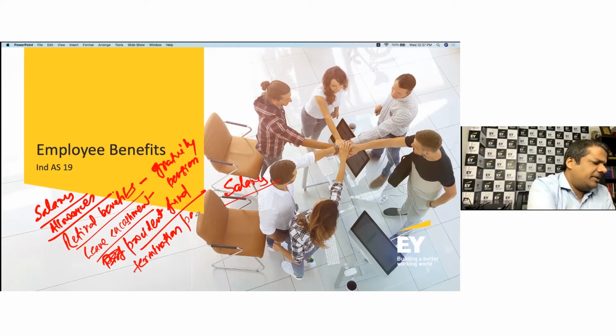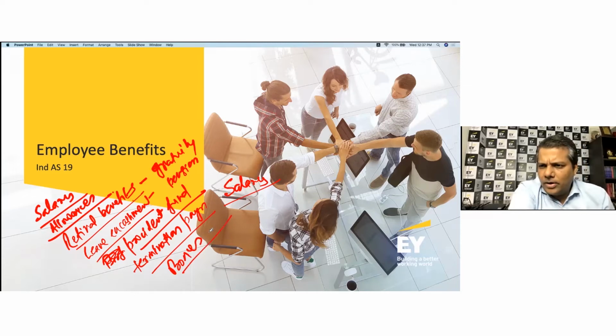There could also be bonus, which you get paid as part of your employment arrangement, and so on and so forth. So essentially, employee benefit means what you as an organization are required to pay to your employees, and from an employee perspective, what I am entitled to receive from the organization. And that's the accounting being addressed in Ind AS 19, which is what we need to understand.